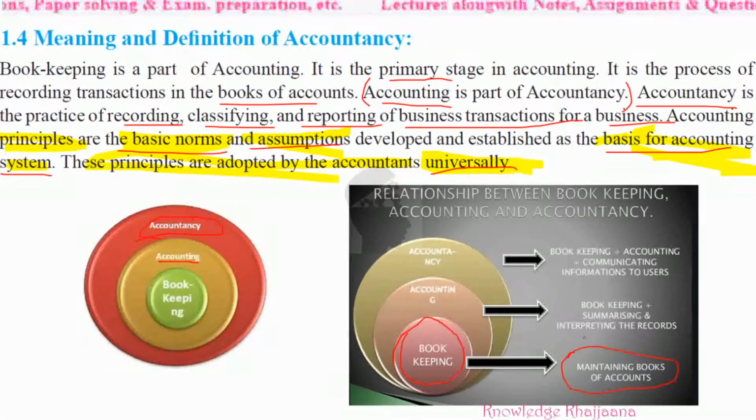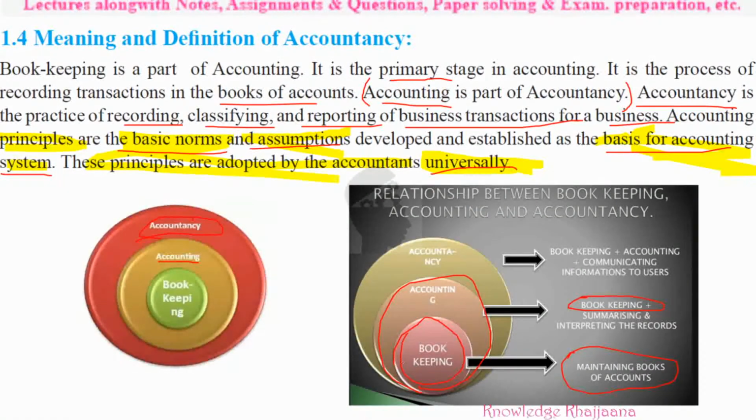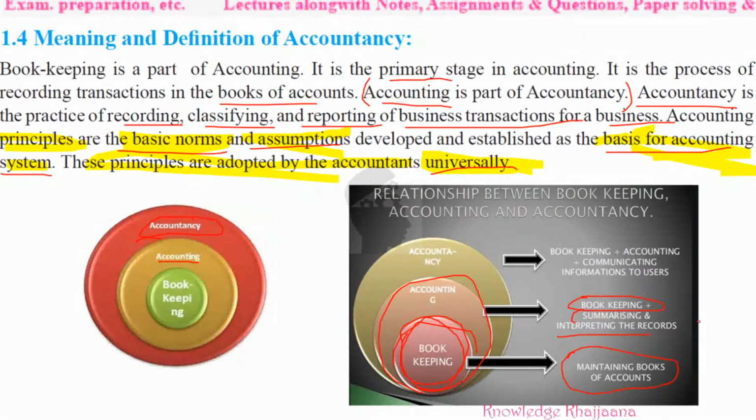Bookkeeping plus summarizing and interpreting the records. All this is done under accounting. What is the first work done? That is bookkeeping, because bookkeeping is already a part of accounting. So accounting includes bookkeeping as well as the extra works, that is summarizing and interpreting the records. What is meant by summarizing, we'll see later on.